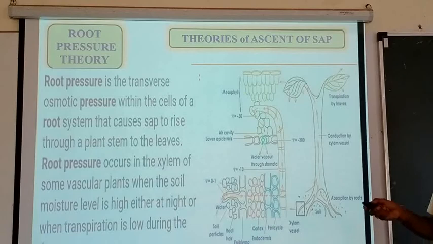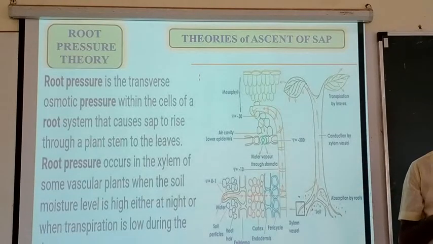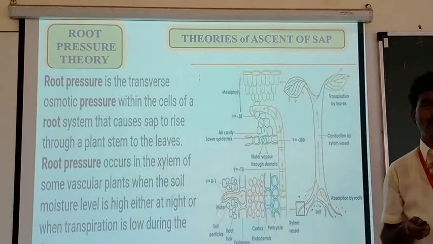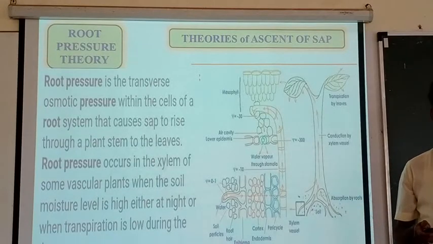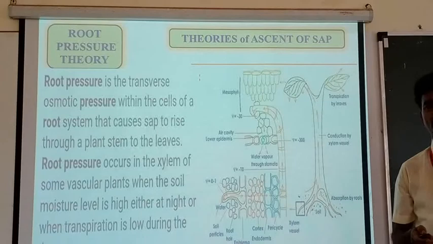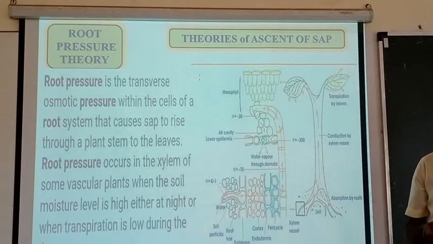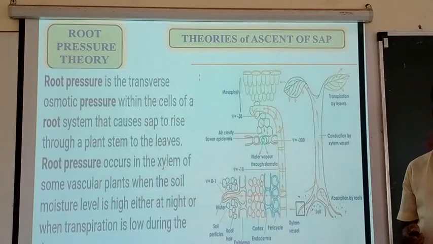One example we can also add to the root pressure theory is the process of guttation, where the loss of water from the plant takes place in the form of water drops on the leaf margins. Or when a tall plant or a branch of a plant is cut, we make an injury in the stem.